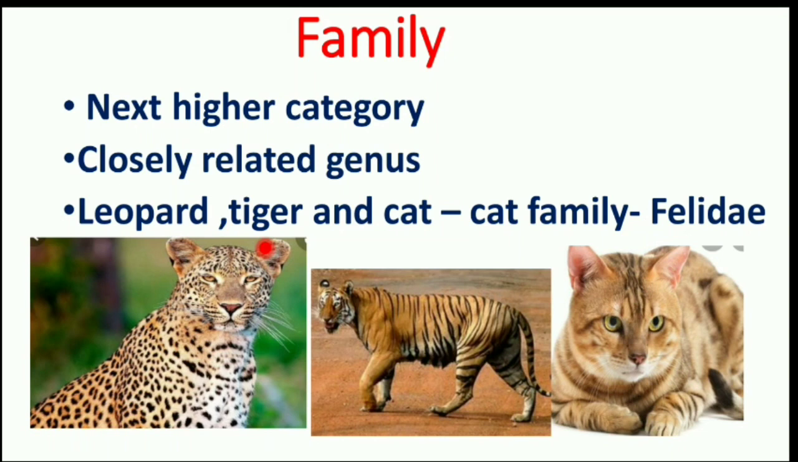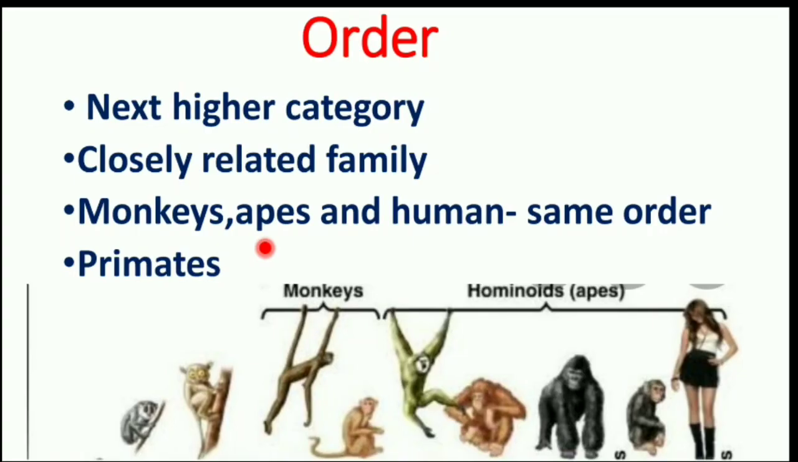Coming to the family, it is the next higher category. Closely related genera constitute a family: leopard, tiger and cat. Look at these pictures. These animals have the same similarities. So these belong to the same family, the cat family named Felidae.